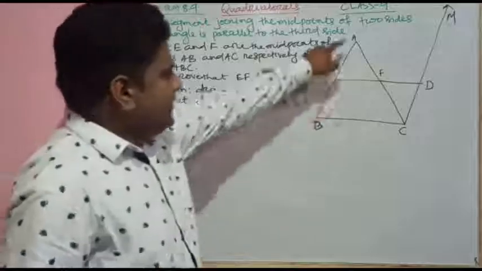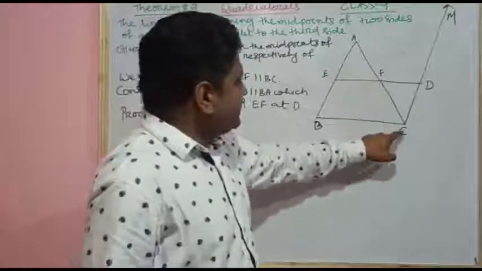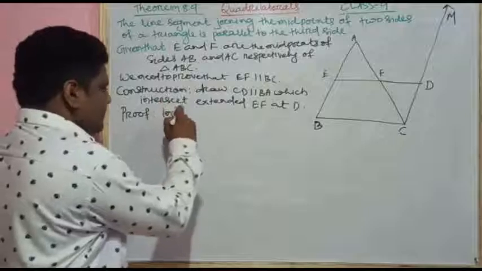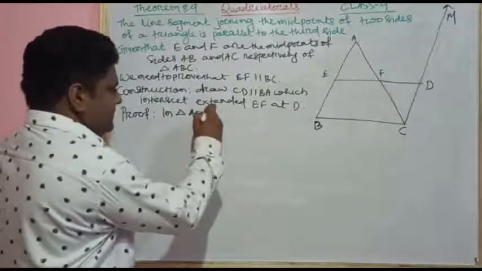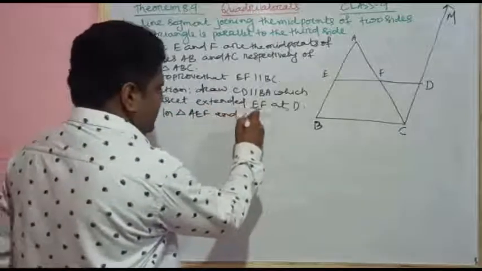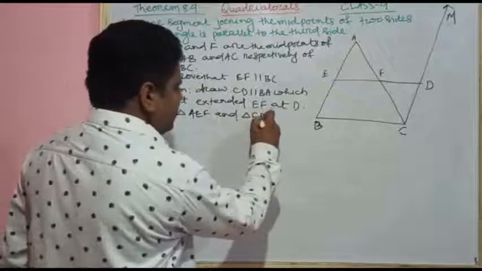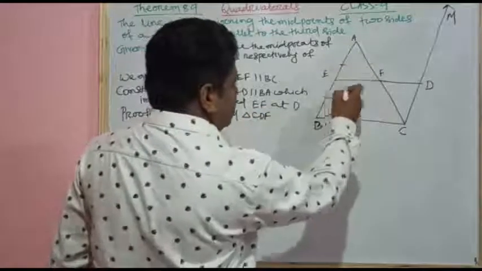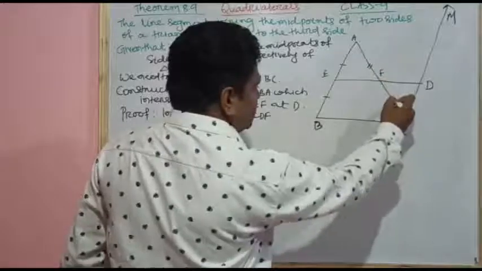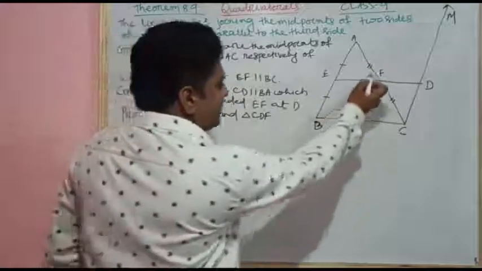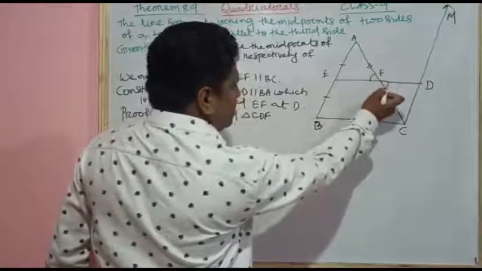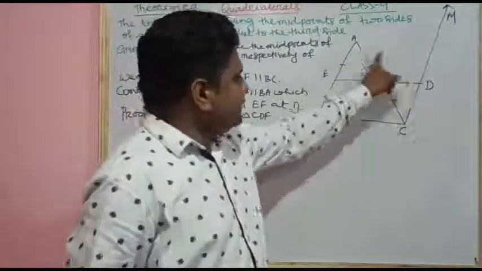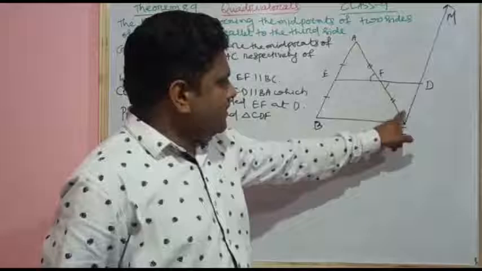See in triangle AEF and triangle CDF, what are equal? This is given that this line and this line are equal. These two are also equal. The vertically opposite angles are equal, and BA parallel to CD, so alternate interior angles must be equal.